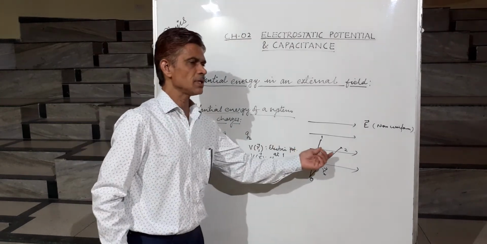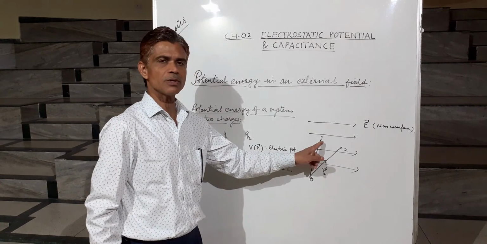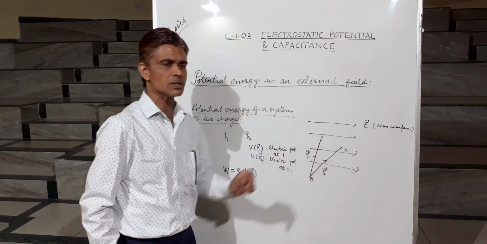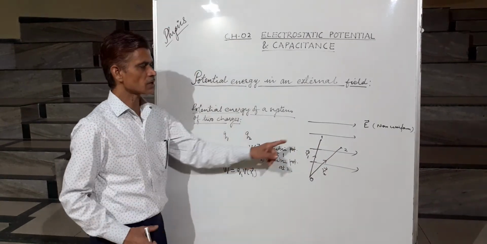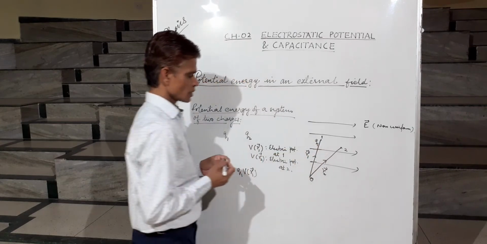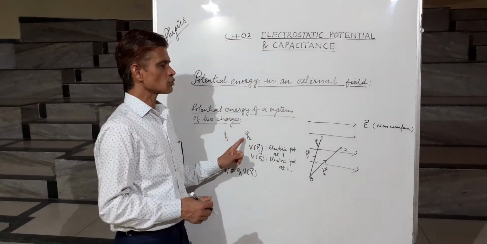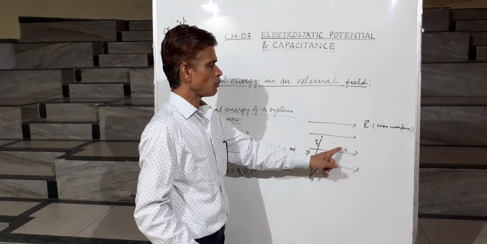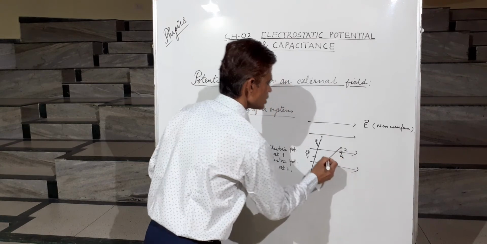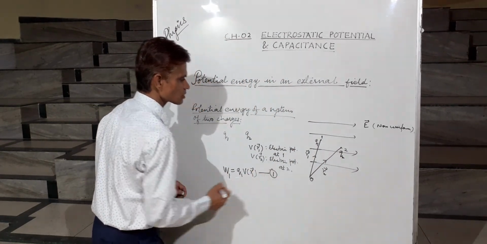Since the magnitude of the electric field is non-uniform, the electric potential will also be different at these points. So this is the amount of work done when we place the charge Q1 here.